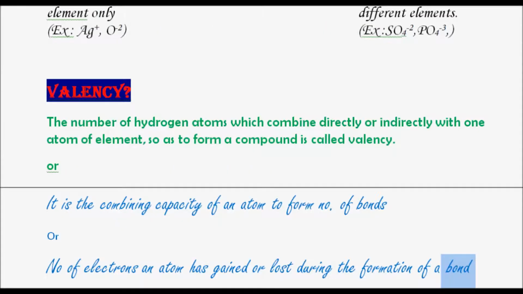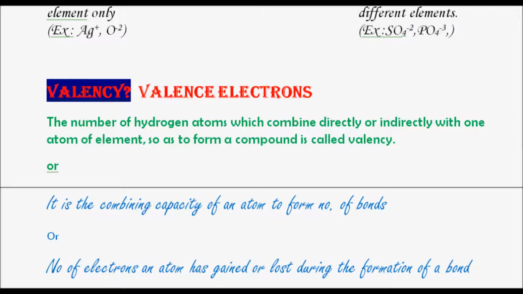Now, coming back, we have said that there is a difference between valency and valence. When we talk about valence, we don't just say valence, we say valence electrons. Valence electrons are the total number of electrons present in the valence shell. So don't get confused with valency. Valency is the combining capacity of an atom.